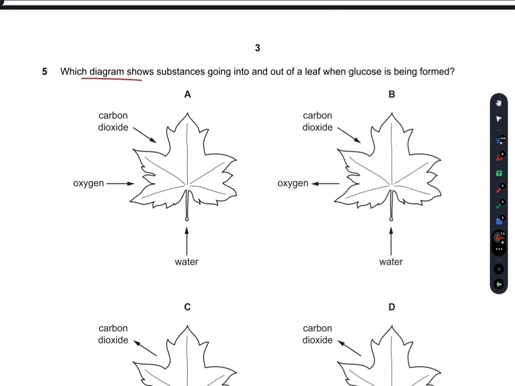Which diagram shows substances going into and out of the leaf when glucose is being formed? So what is meant by the glucose formation? It means that photosynthesis is taking place. Photosynthesis is taking place means that CO2 and water combine to form glucose with the evolution of oxygen gas.